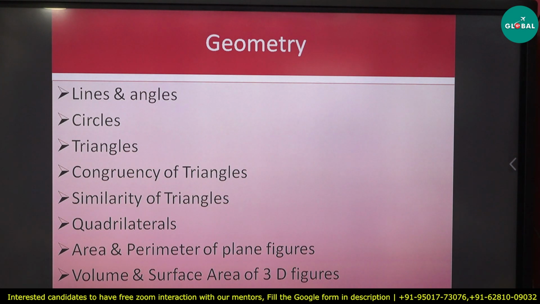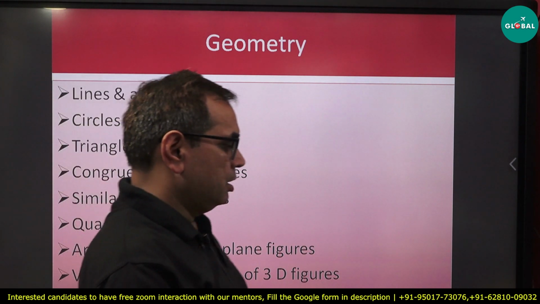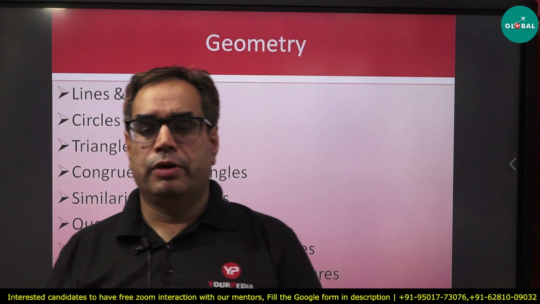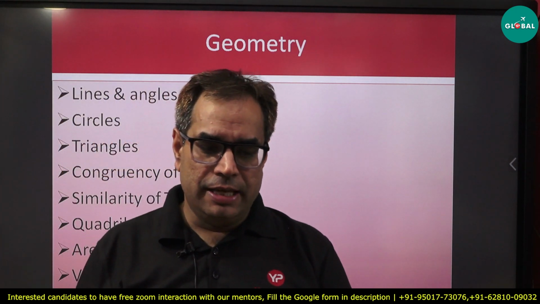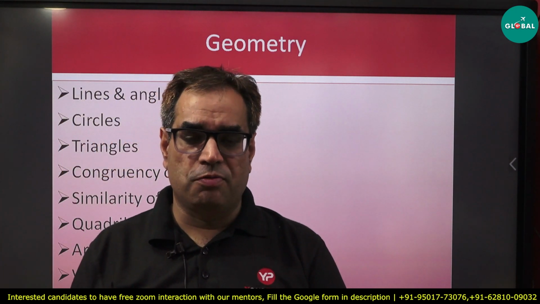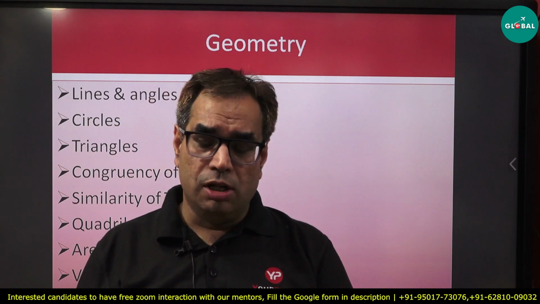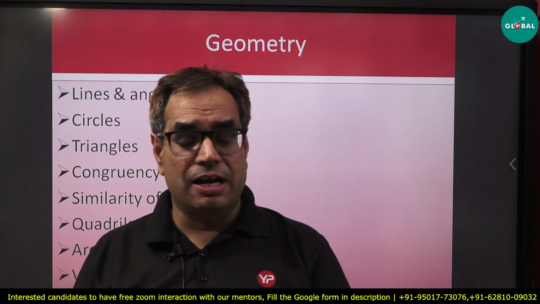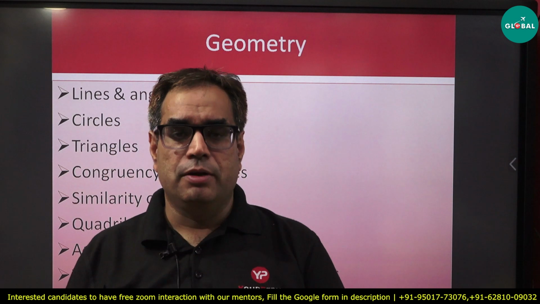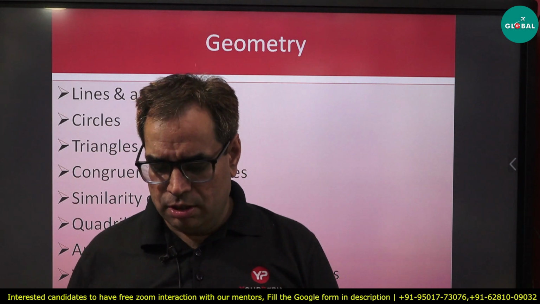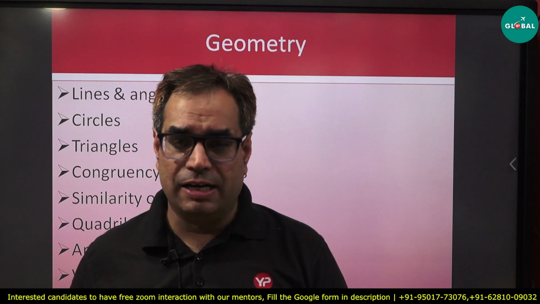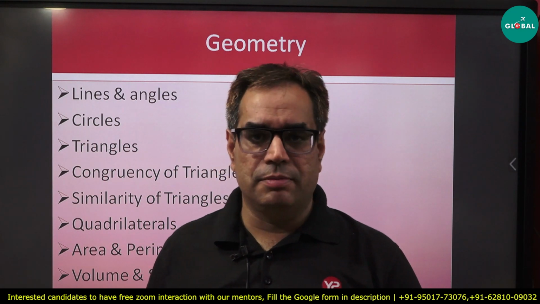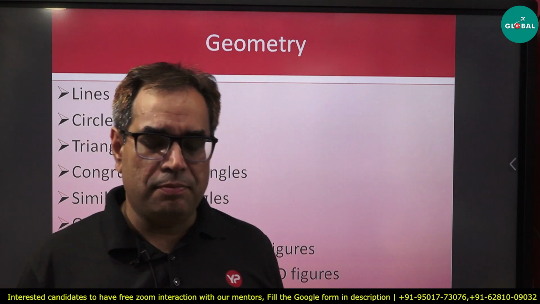Another thing is the circle. The circle is very important, and from the circle we have to learn the area of a circle and the circumference or perimeter of the circle. Then in a circle we have various properties of chords and properties of tangents. We have to recall all those properties, and then sector, segment, and arc are also important. What is a sector, what is a segment, what is arc length in a circle? The circle is very important for the GRE examination, for the new one also. You have to prepare that.